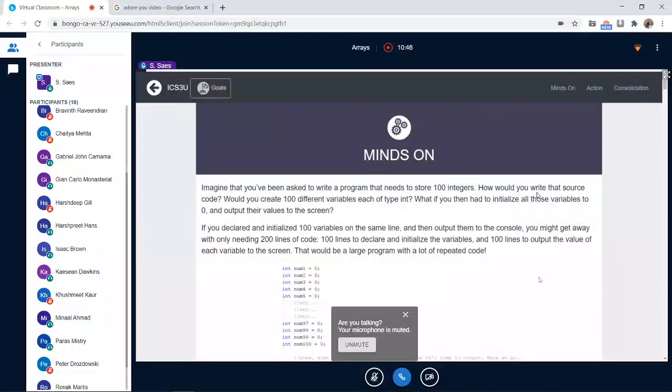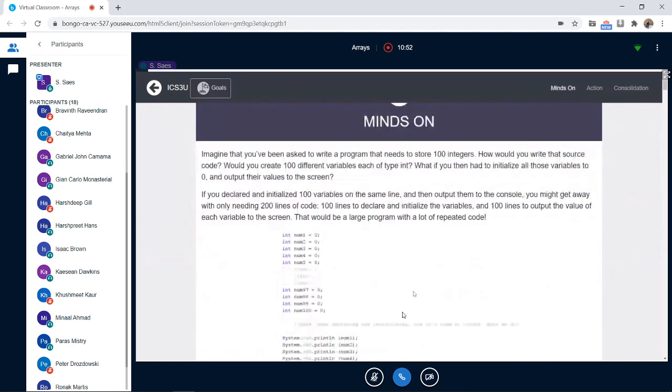Called data structure. What is array in English? What does it mean in English? Can someone say it if you have your microphone on? What does array mean? No answer? Okay, I answer it. Arrays is a list. Any list is called an array, a list of things.